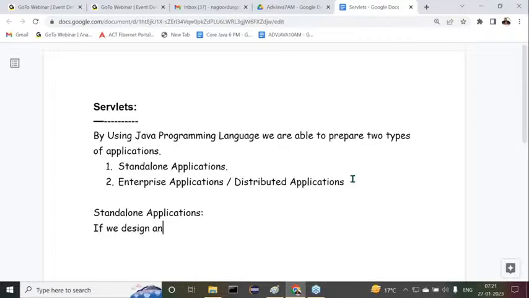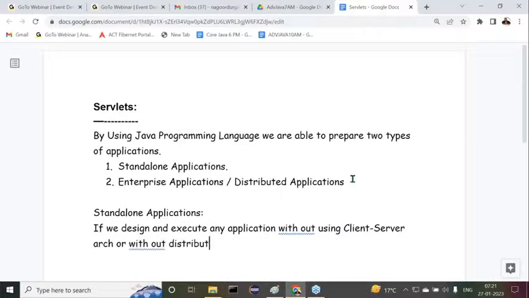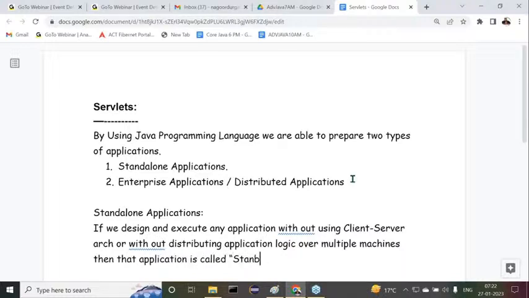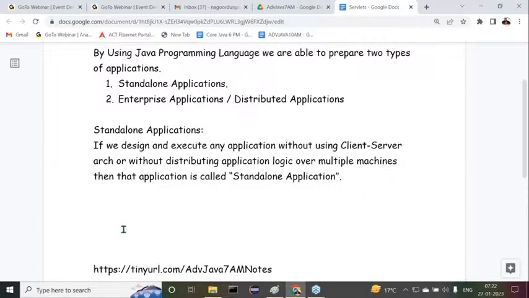If we design and execute any application without using client server architecture, or without distributing application logic over multiple machines, then that application is called a standalone application. Understand this clearly. So many times we have discussed this point. If we design and execute any application without using client server architecture, or without distributing application logic over multiple machines, then that application is called a standalone application.